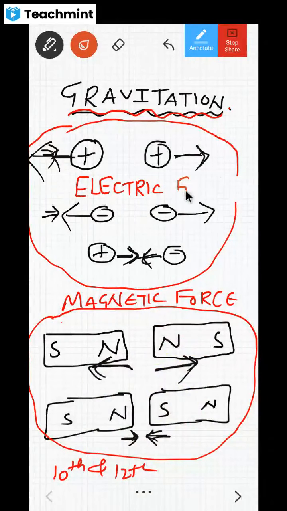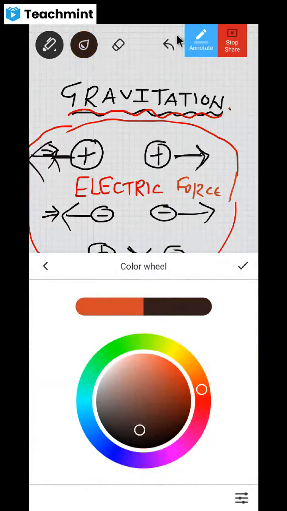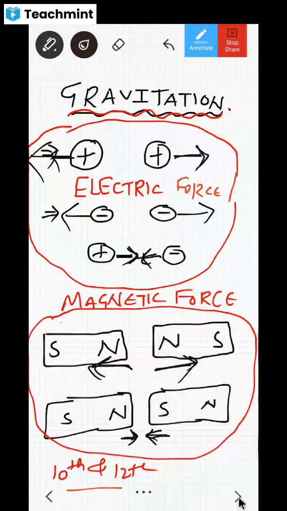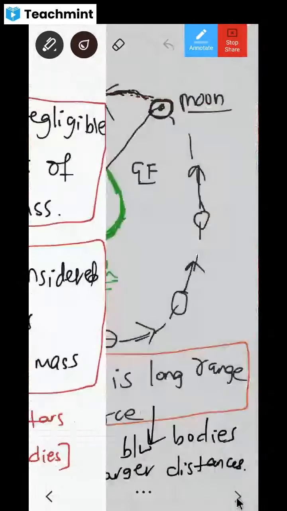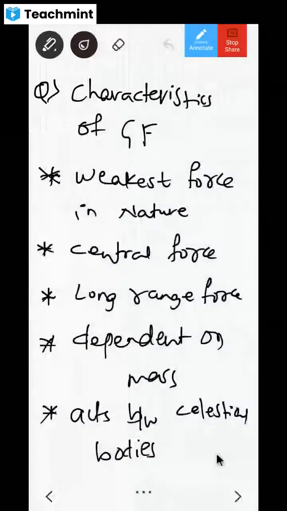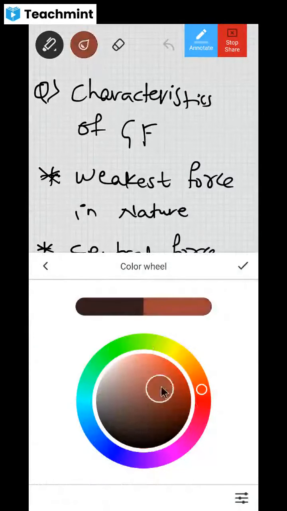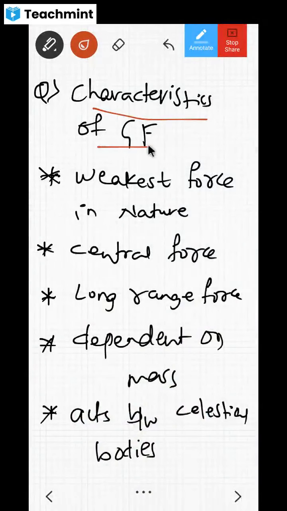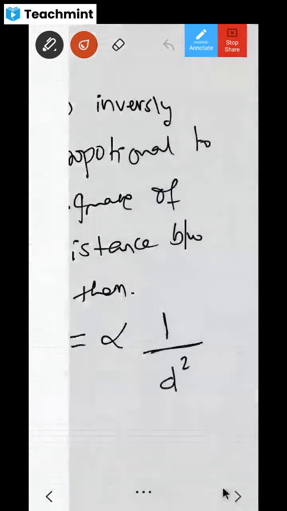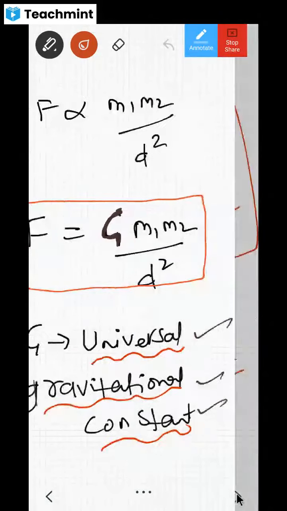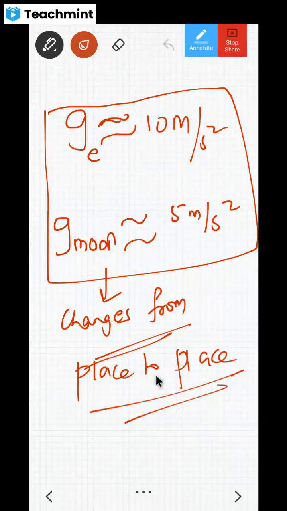So we discussed electric force, but this electric force is a fantastic journey that will come in your 10th and 12th, and will be connected there also. After that, gravitational force is possible because of masses. Then we came to the characteristics of gravitational force, which we discussed. Then we came to the universal law of gravitation, a 2 mark question, and we got a beautiful formula. Then we talked about acceleration due to gravity, which changes,